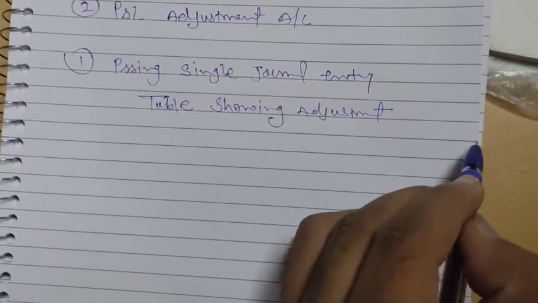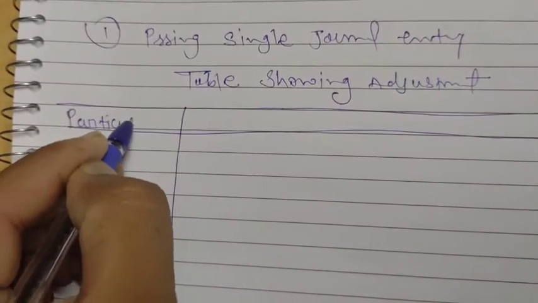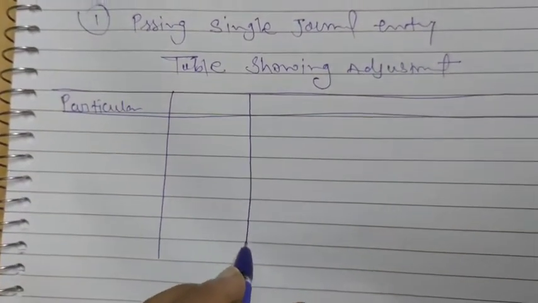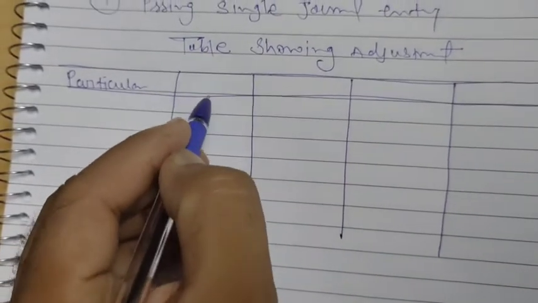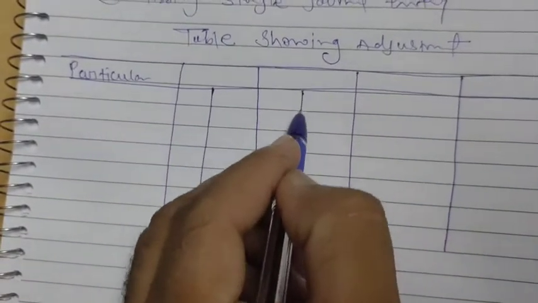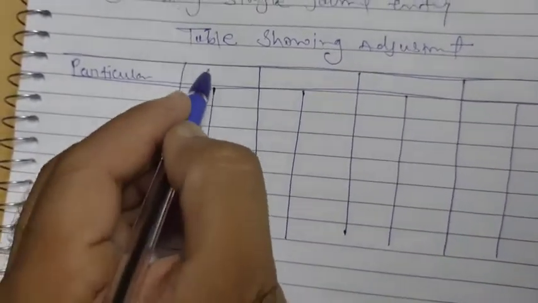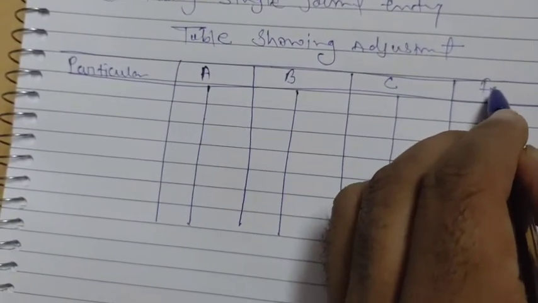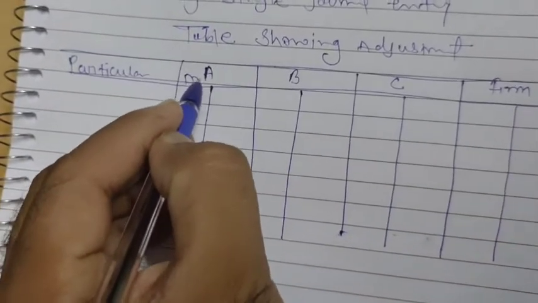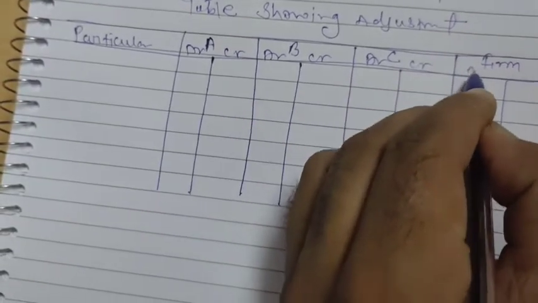Okay, the format is this. Suppose we have three partners. The first column is the particulars; then A, B, C, each subdivided into two parts, debit and credit, and the last column is the firm, also subdivided into debit and credit.